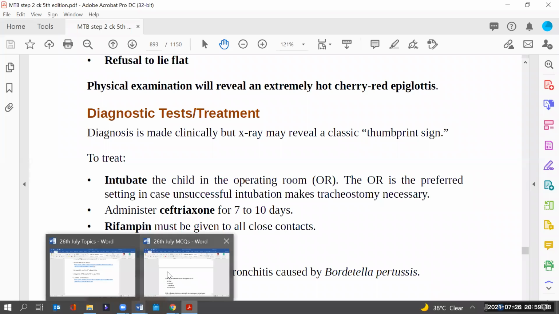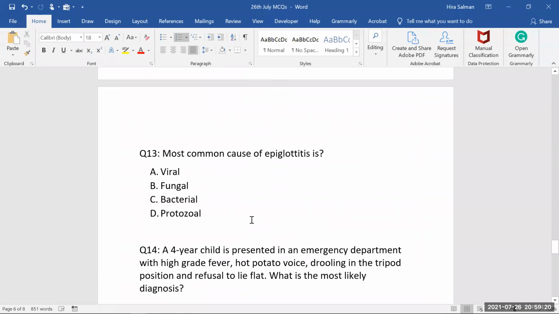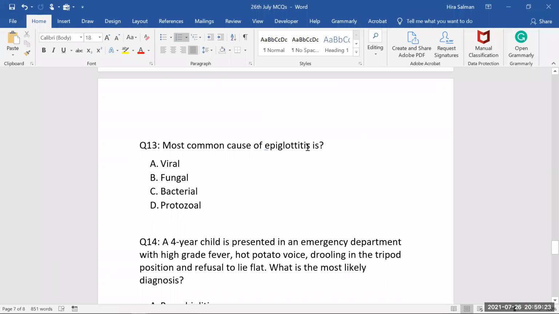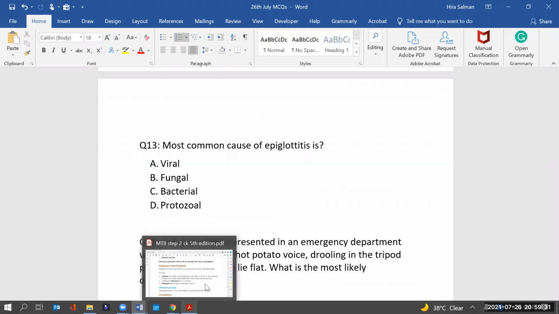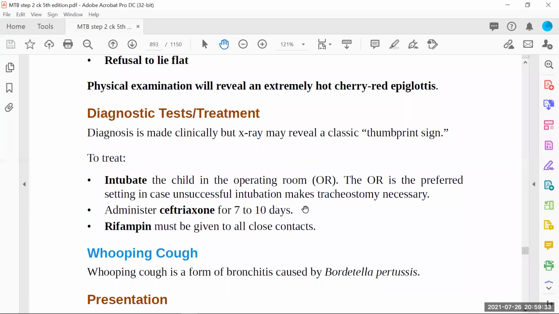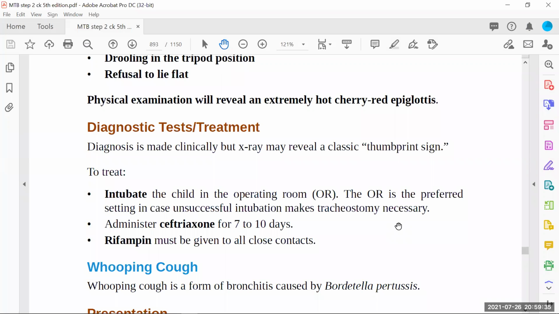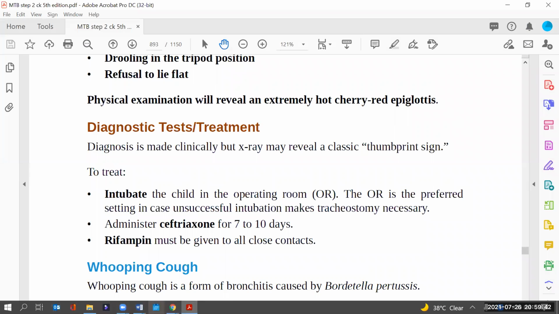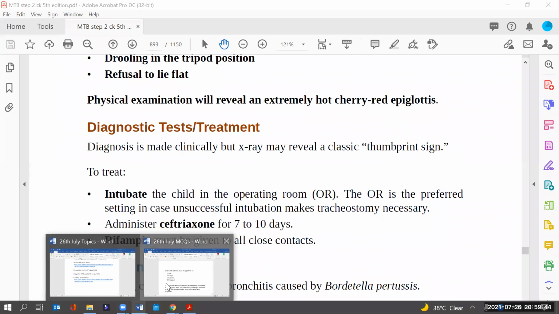So looking at the questions here. Most common, yes. Yes, please show me the previous slide. MTB? Yes. Yeah, what is the thumbprint sign? Show us on the... Okay. I will show. Let us solve this one and I will show.